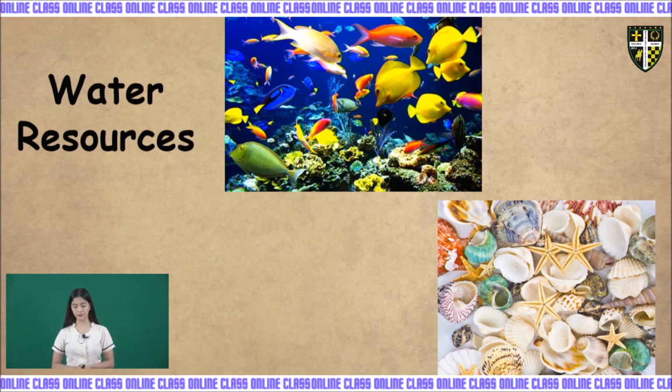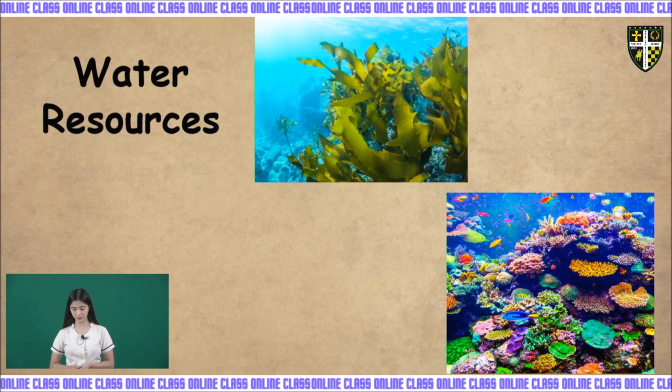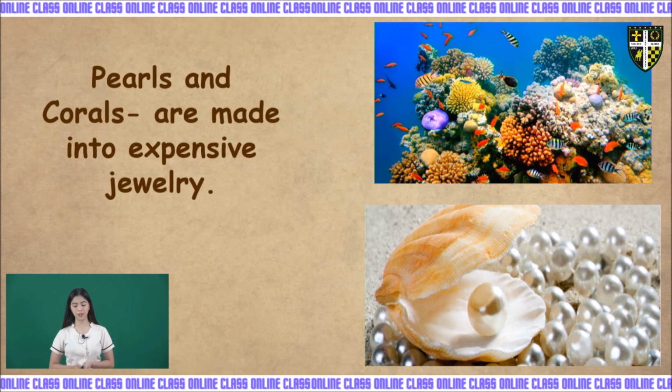There are many kinds of food that we can make from those fish. We also have corals, kids. The pearls and corals are made into expensive jewelry. Again, kids, these pearls and corals are made into expensive jewelry, and then they are selling it.